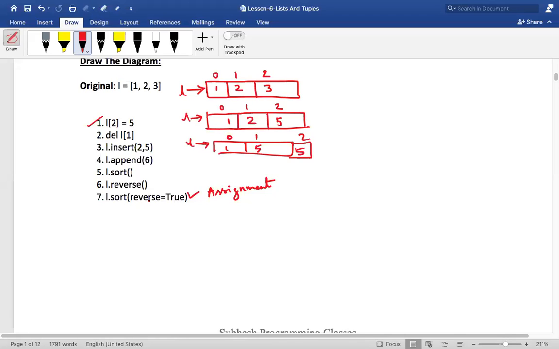That is why I gave it to you as an assignment. What I wanted to do is L dot sort, very simple. Do this after the class. Instead of reverse, you put true, and instead of true, you put false, and then put true and see what is the output. You'll automatically get to know. Okay, sir.